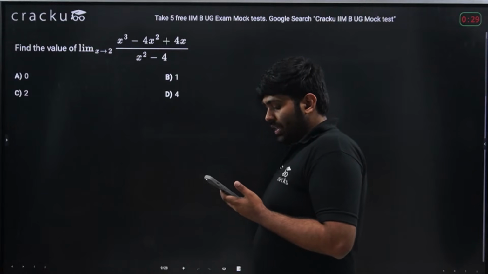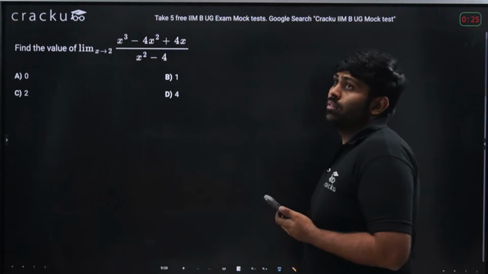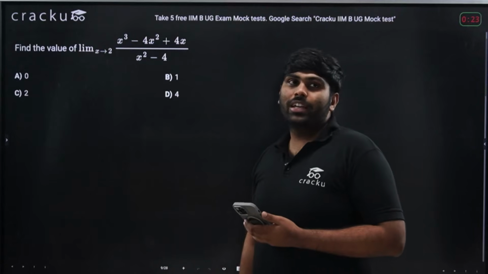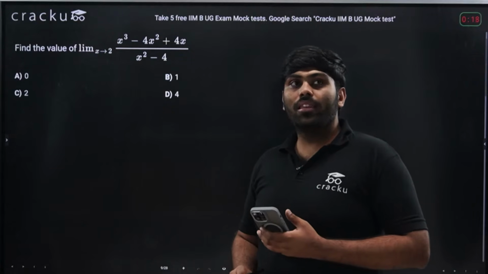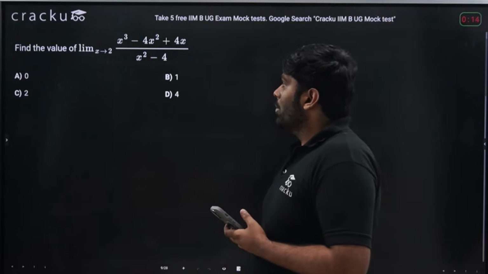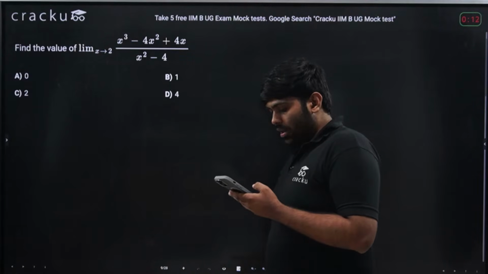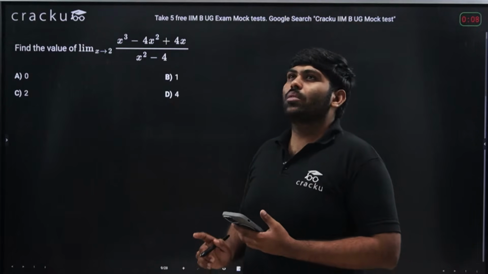Today, we will also see derivatives, as I mentioned, and one more limits concept which will be very interesting: dealing with limits when trigonometric functions like sine x and cos x are given. I recently found one of you asking on the IIM B UG WhatsApp channel about a question that was posted.